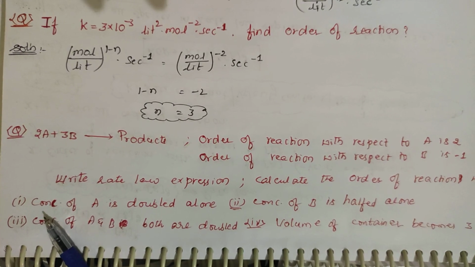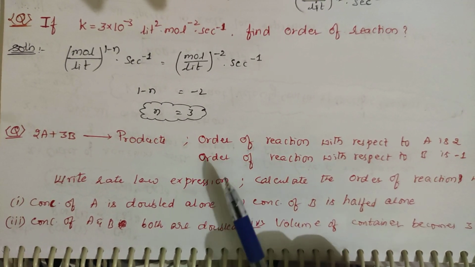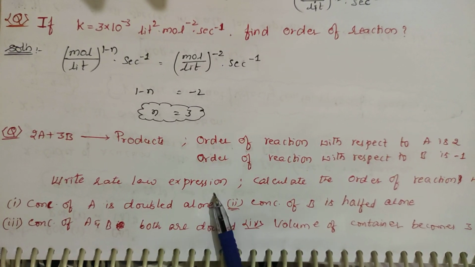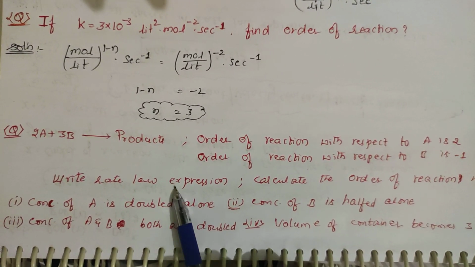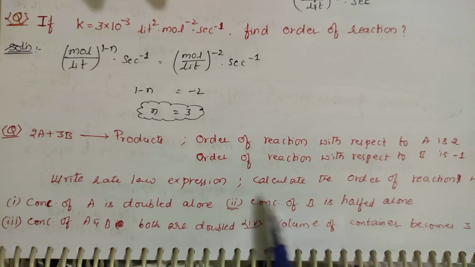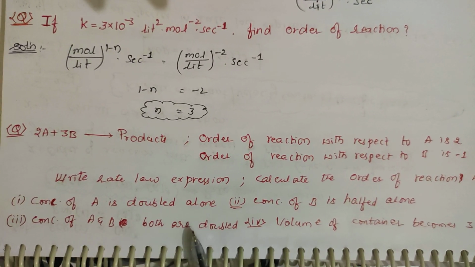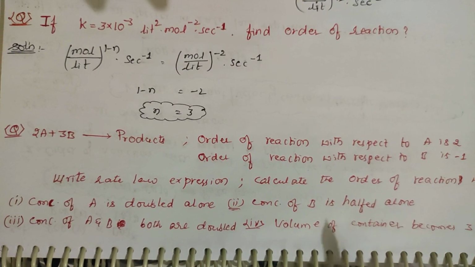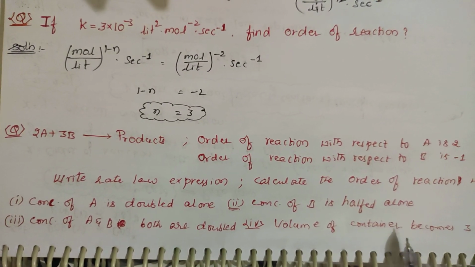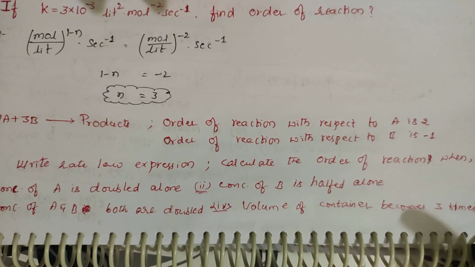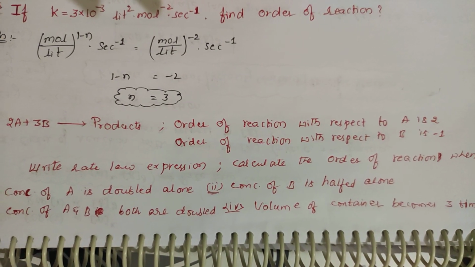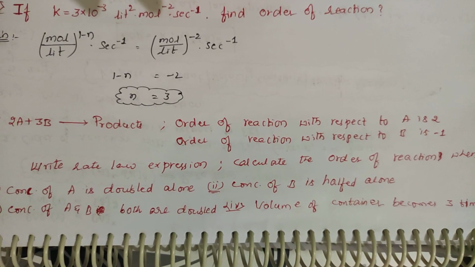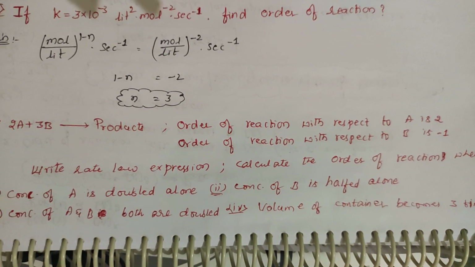The first question you should solve is when the concentration of A is doubled alone. You should find out the rate law expression when A is doubled, the rate law expression when B is halved alone, and the rate law expression when A and B both are doubled. For each, you should also write the order of the reaction. The fourth condition is when the volume of the container becomes 3 times. Students, if you are good at listening and capable of applying, pause the video and solve the question.